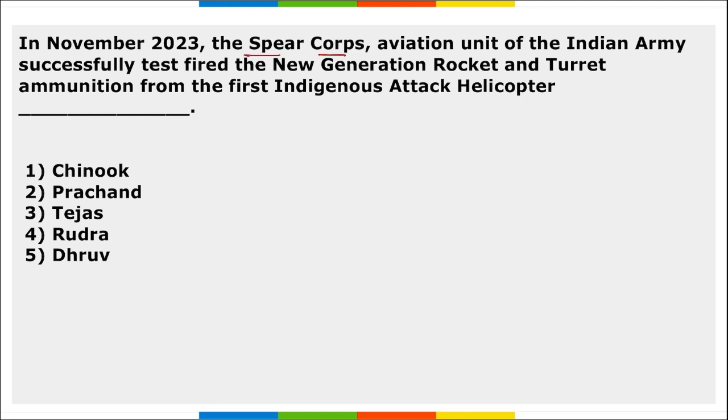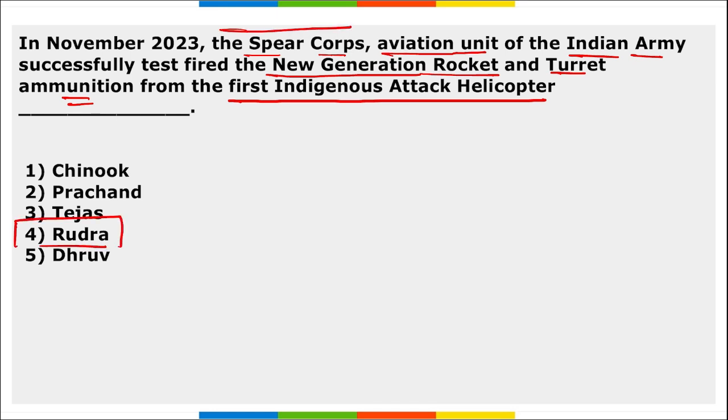Next, the Spear Corps, the aviation unit of the Indian Army, successfully test fired the new generation rocket and turret ammunition from the first indigenous attack helicopter named Rudra. Right? So, the Spear Corps, the aviation unit of the Indian Army, have tested this. This is also important, you need to remember the name here: which aviation unit of Indian Army? The Spear Corps successfully test fired the new generation rocket and turret ammunition from the indigenous helicopter Rudra.